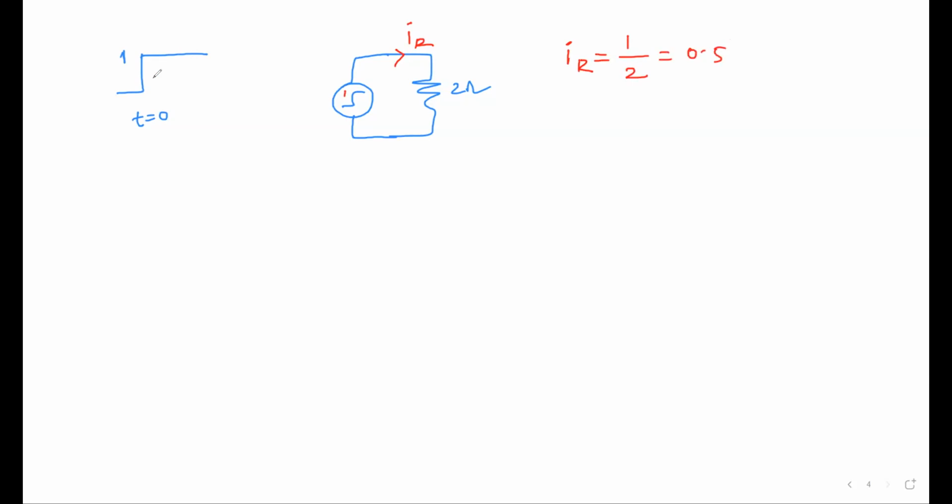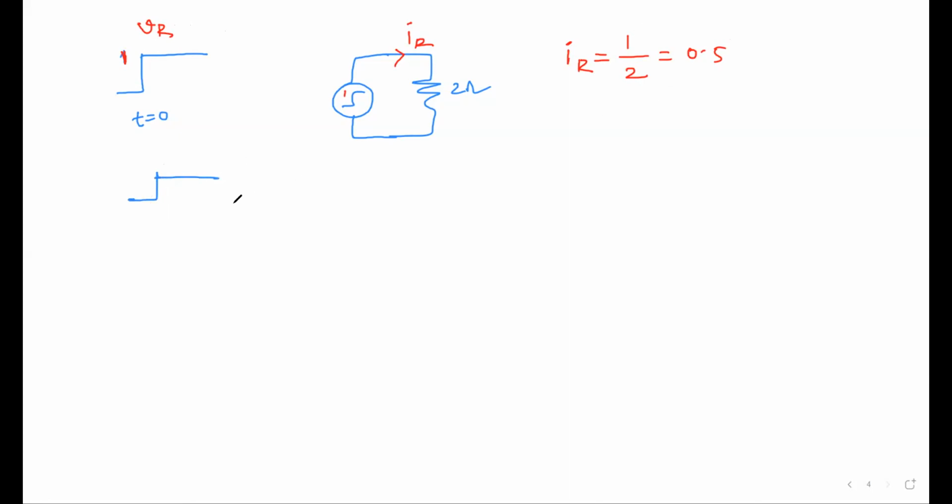The voltage across the resistor changes suddenly, and the current has a reduced magnitude, 1 by 2.